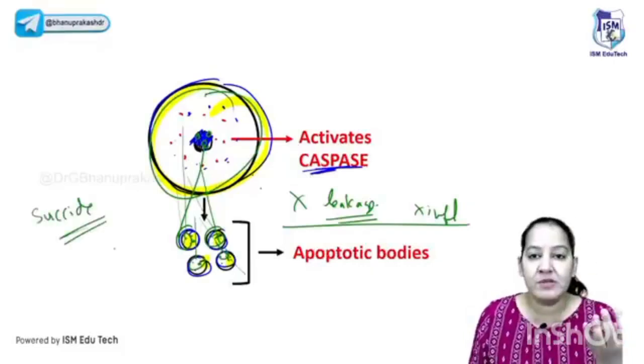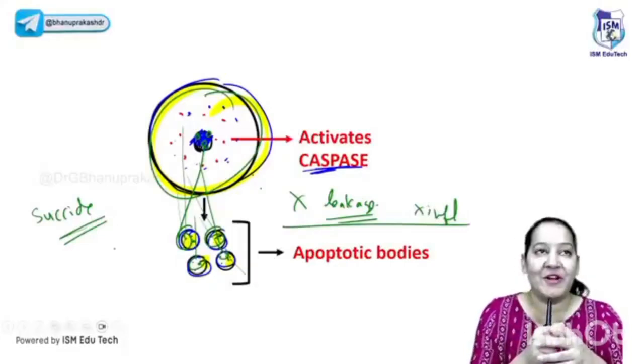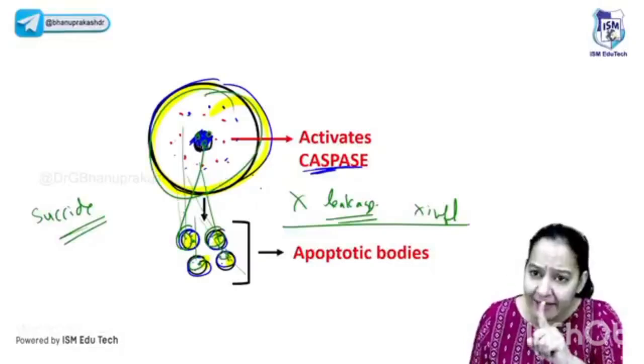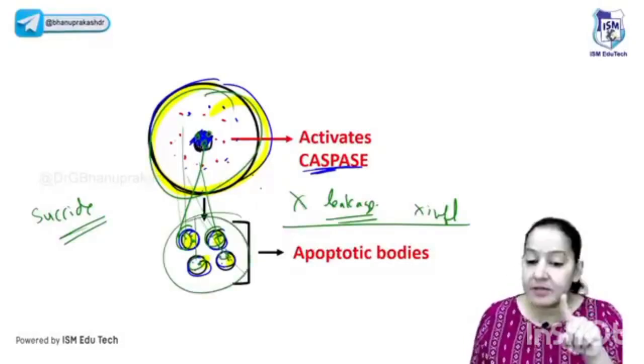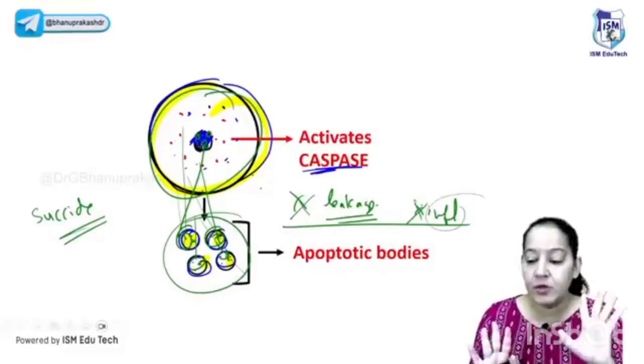That's why I'm comparing apoptosis with suicide. If someone wants to commit suicide, it will be done in silence, personally, in a closed room. The person will not take a loudspeaker and shout everywhere, I'm committing suicide. It is done silently. In this way, here also the cell is committing suicide silently. The cell will convert into multiple apoptotic bodies. There is no leakage, no inflammation. The inflammatory cells do not come to know that something is going wrong.